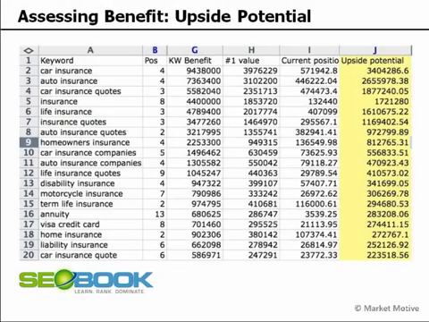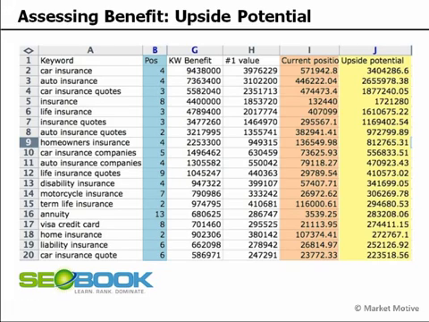Another excellent way to assess benefit is with a concept called upside potential, developed by Aaron Wall at SEO Book. If someone like State Farm Insurance was my client, and I went in and needed to move the needle on their top terms, I would first identify these market-defining keywords, and then see the positions where they currently reside. That would give me an estimated value of those current positions.